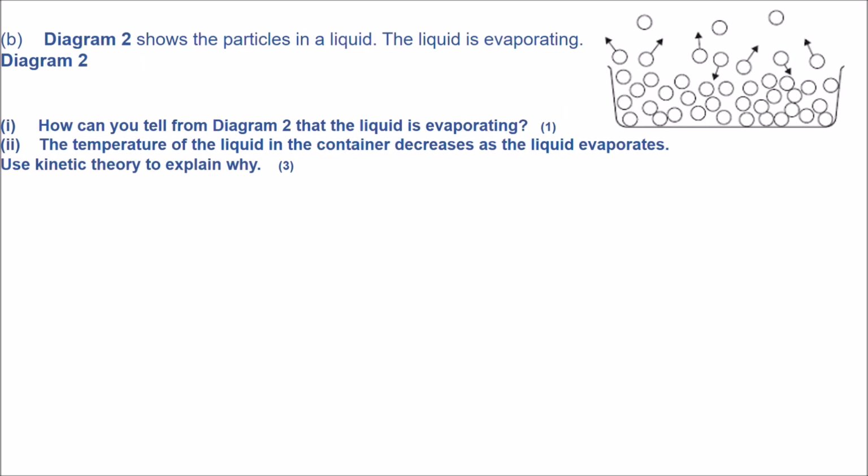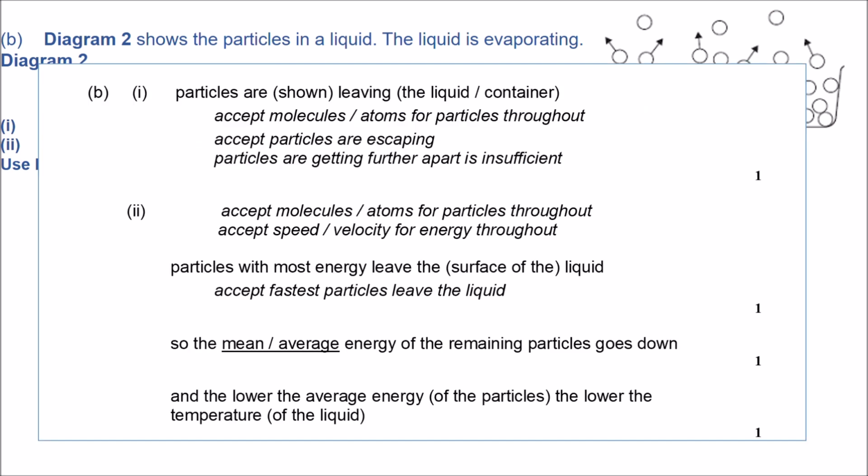Question, okay, part B. Now we have the particles in liquid, but this liquid is evaporating. So how can you tell that the liquid is evaporating? That's 1 mark. And then the temperature of the liquid in the container decreases as the liquid evaporates. Use kinetic theory to explain why. So particles are leaving. That shows that evaporation is taking place.